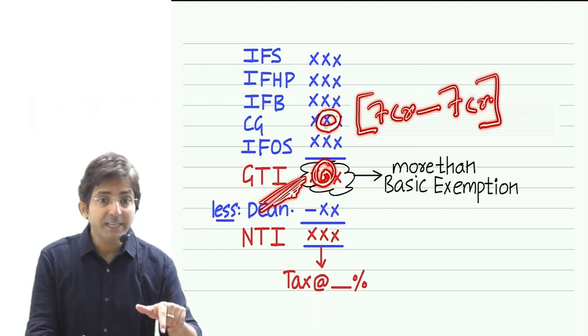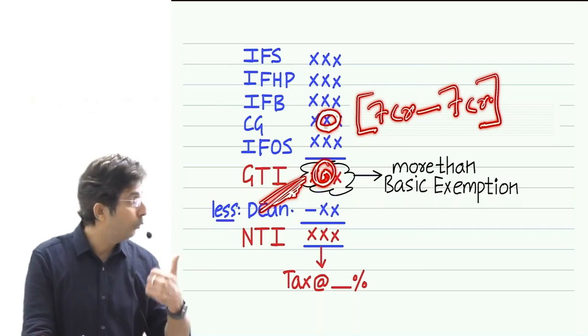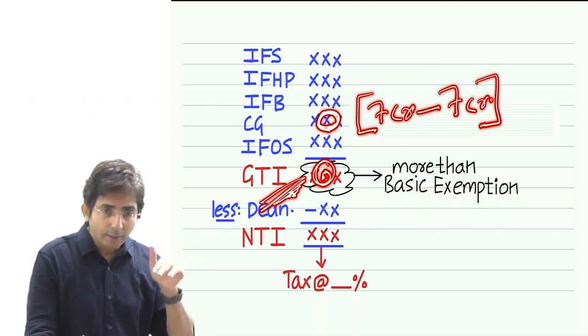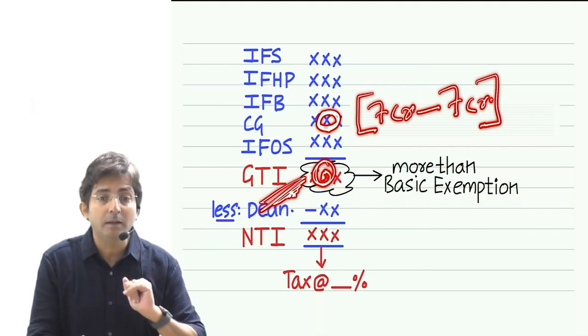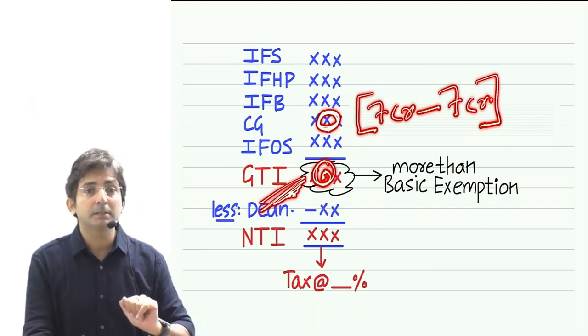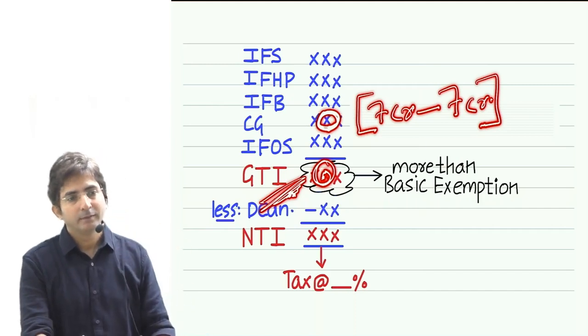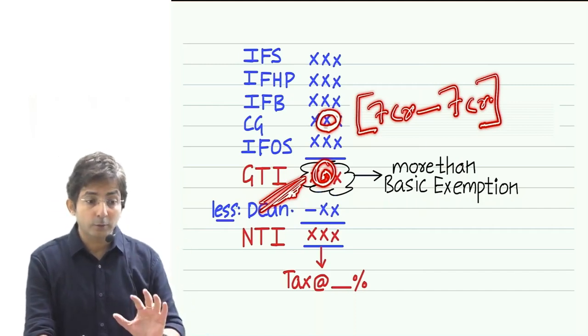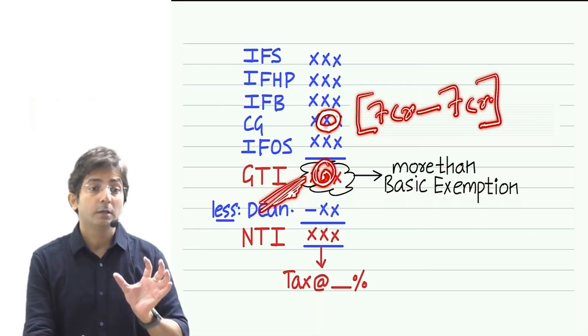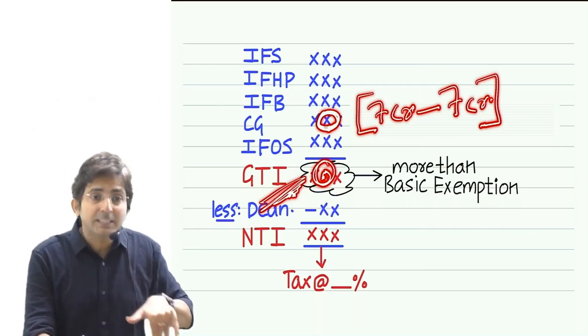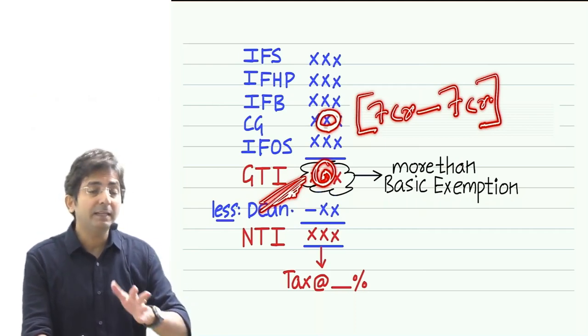But looking at GTI, he looks small because GTI has become nil. And you know in GTI what happens? All the exemptions are netted off. You know what is gross total income? In gross total income, why do we say gross? Gross because Chapter 6A is pending. But everything else is netted off.